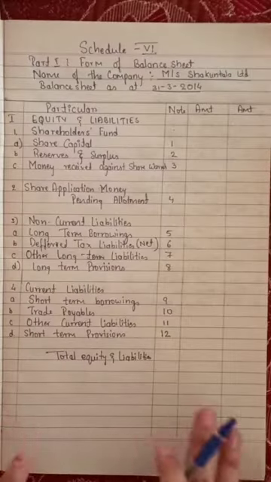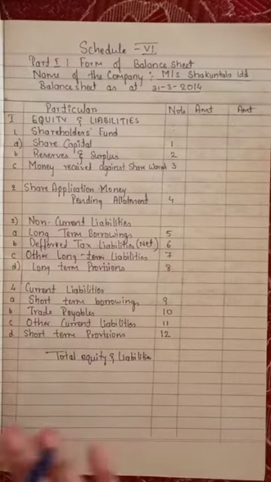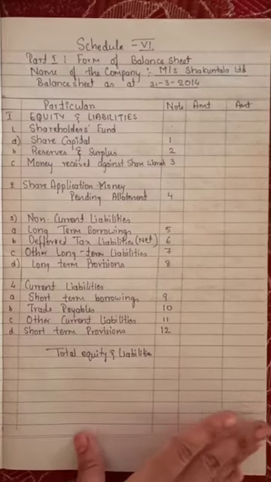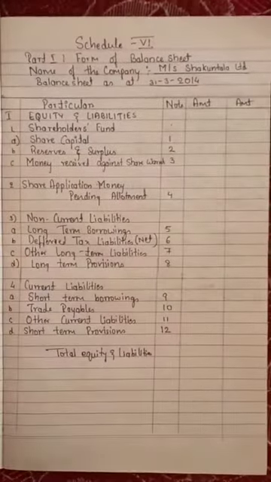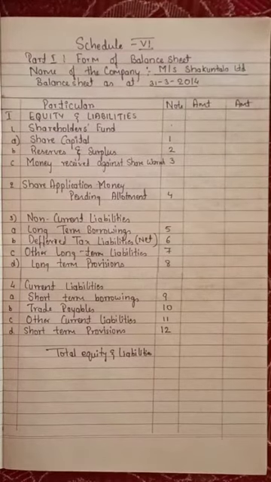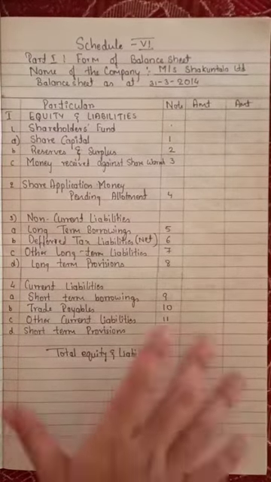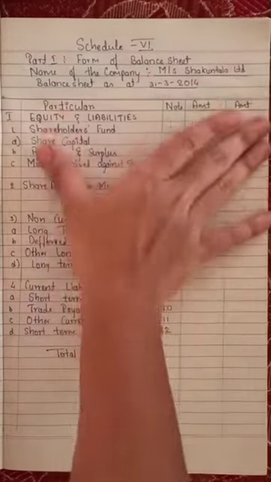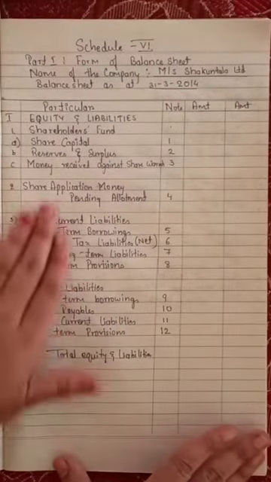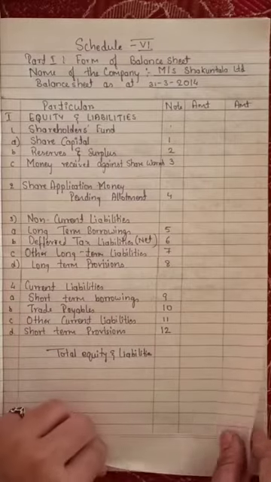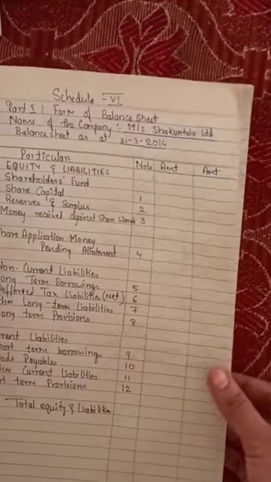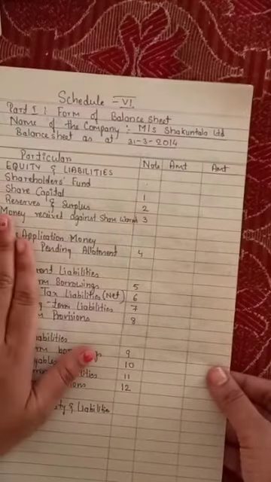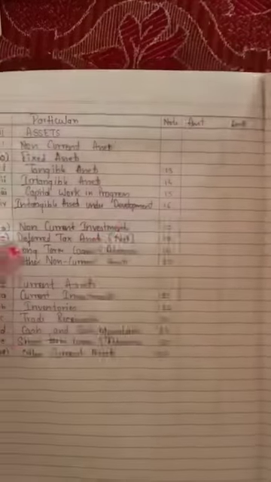So let's begin the solution now. Because the video would be more lengthy, I have made the format ready here. In solution, they have asked you to prepare a balance sheet as per schedule 6. So you can first write the balance sheet format here. The balance sheet format is continuing, but it won't finish in one page, so I made the liabilities on one page and assets on one page.